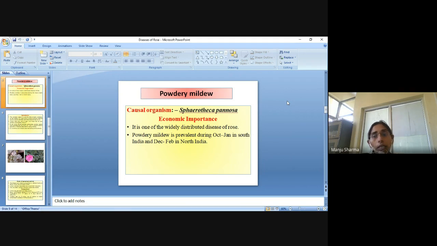So basically in different regions, the season or the timing of the powdery mildew disease will be different. Like in South India it will be at a different time, and in North India it will be a different time, because it depends on the temperature.